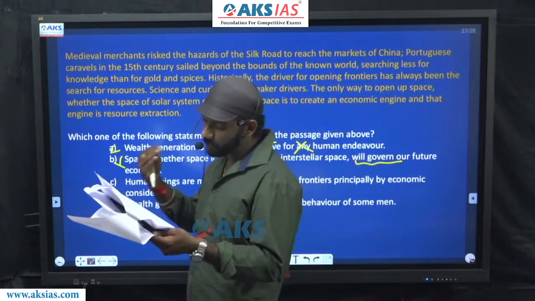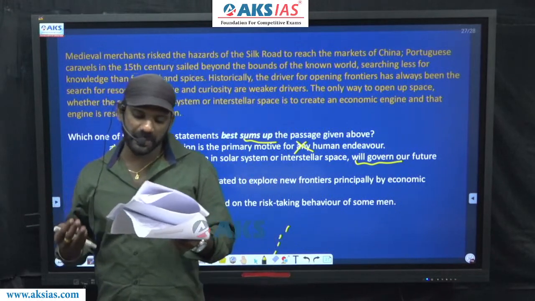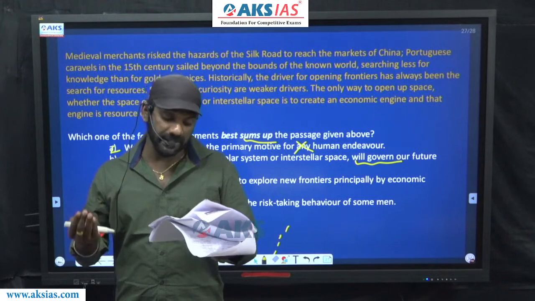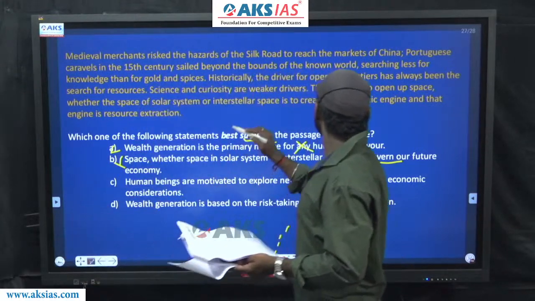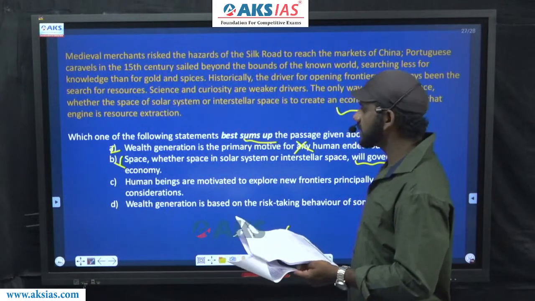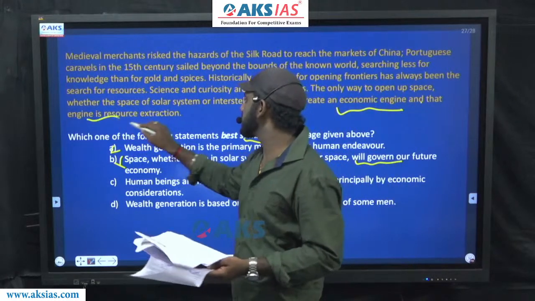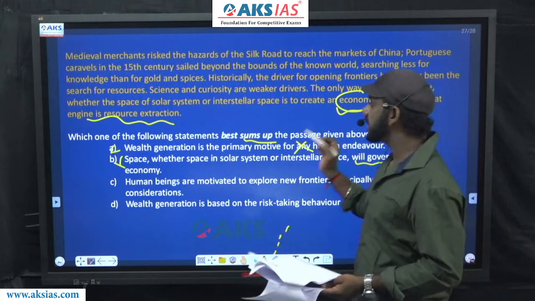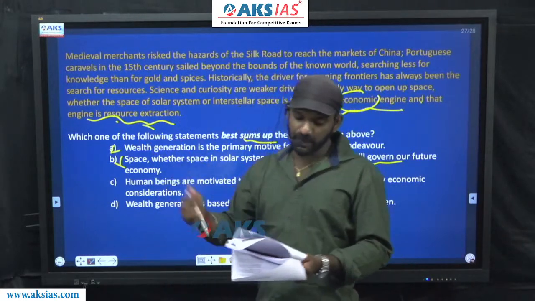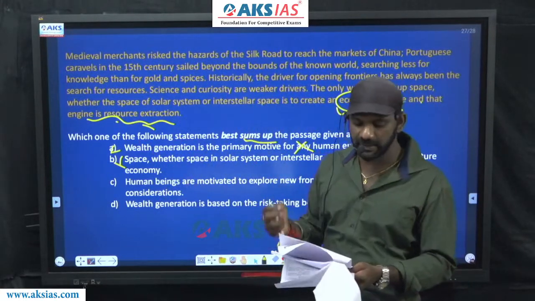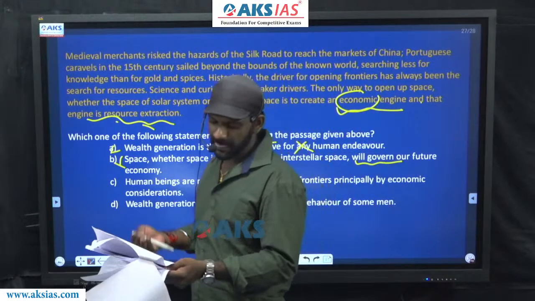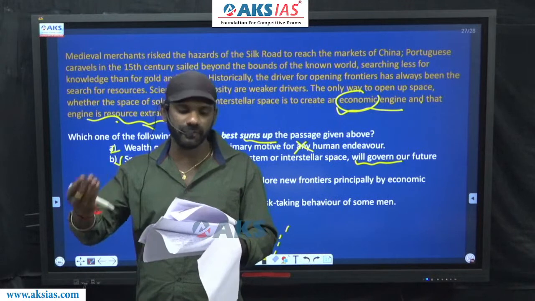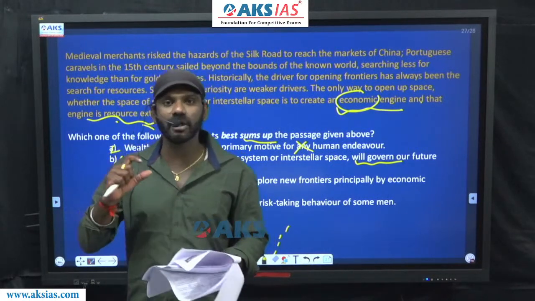Science and curiosity are weak drivers. The only way to open up space, whether space of the solar system or interstellar space, is to create an economic engine, and that engine is resource extraction. That means the economic engine is resource extraction. So people get motivated when it's economically good. Now come to C. Human beings are motivated to explore new frontiers principally by economic consideration.